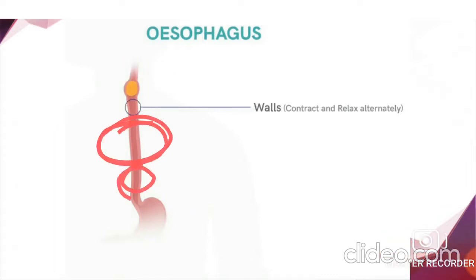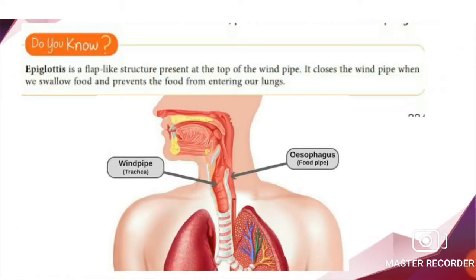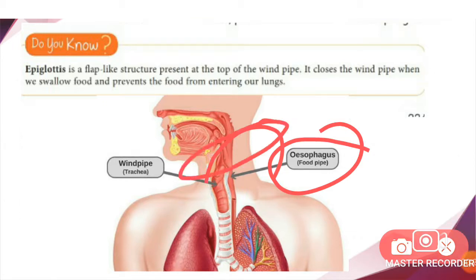Before starting the stomach, children, have you heard about the epiglottis? Well, children, you know the esophagus, that is the food pipe, and the windpipe are two separate tubes which are present in our body. The esophagus runs behind the windpipe. Both of these tubes start at the throat. The food we eat travels down the esophagus into the stomach. The air you breathe travels down the windpipe into the lungs. Understood? We have two separate pipes for food and air.